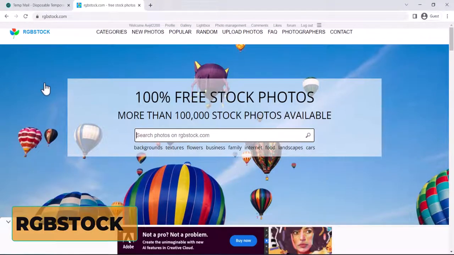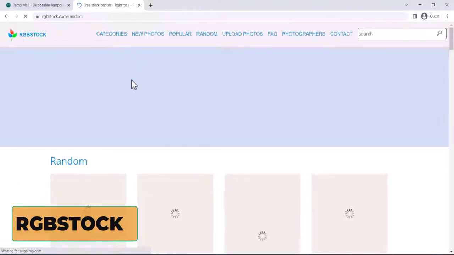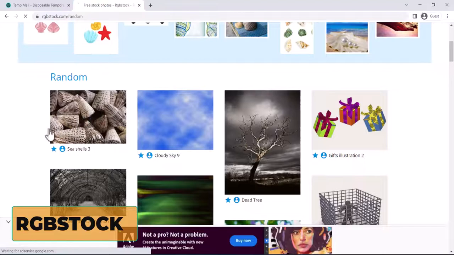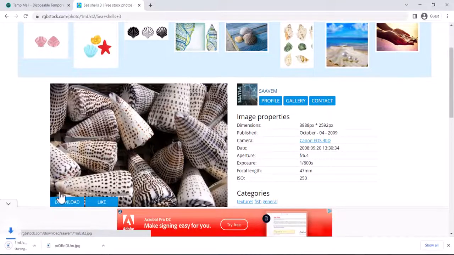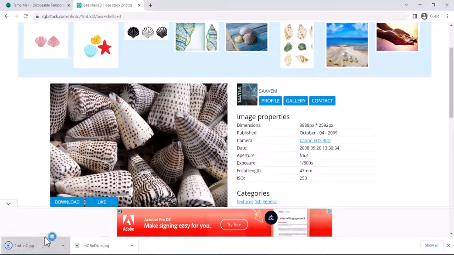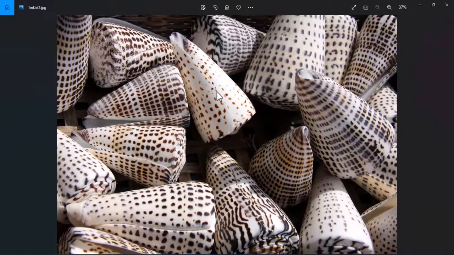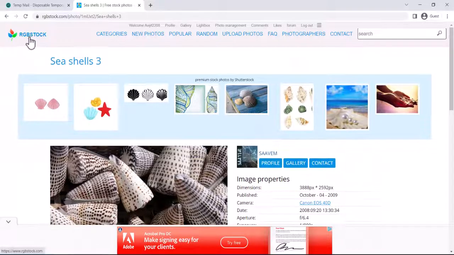So the next one in the list is rgbstock.com. Again, you will see a lot of categories, new photos which you can download, popular, random. What you have to do is log in to this account and then click on, let's say, seashells. I want to download this file, so you just have to click download. You will only get images over here, nothing more. And then you can see the image that I have downloaded. This is one more site which is absolutely free to use, where you can show your creativity. RGB Stock is another resource for you.